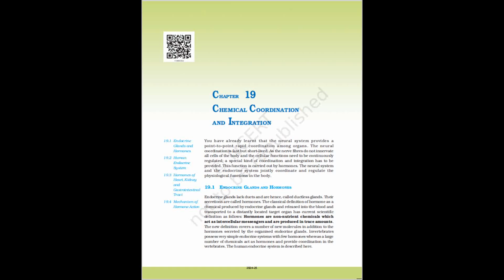19.2.1 The hypothalamus. As you know, the hypothalamus is the basal part of diencephalon, forebrain, figure 19.1, and it regulates a wide spectrum of body functions. It contains several groups of neurosecretory cells called nuclei which produce hormones. These hormones regulate the synthesis and secretion of pituitary hormones. However, the hormones produced by hypothalamus are of two types: the releasing hormones, which stimulate secretion of pituitary hormones, and the inhibiting hormones, which inhibit secretions of pituitary hormones.